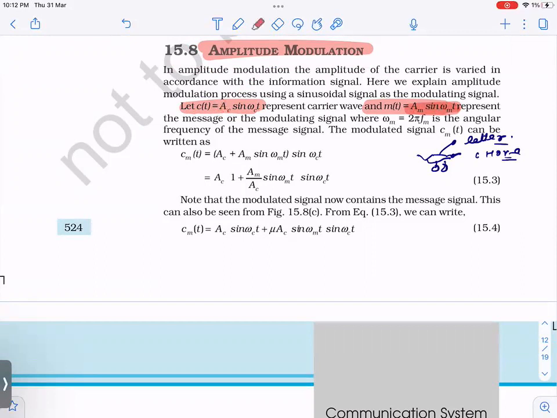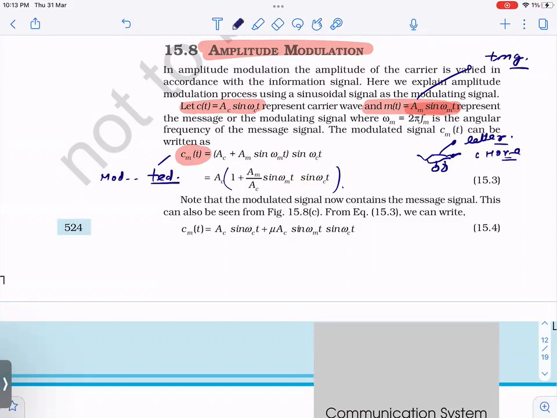So let us see, just 2-3 more lines and you are done. So this is now the modulated signal. This is what? This is the modulated signal, right? Here it was the modulating signal. Fine, understood. Now, here what are we doing? AC plus AM sin omega m t, sin omega c t. And then after that, you take AC outside. And then here, AC is 1 plus AM by AC sin omega m t, sin omega c t. Correct? That's it.